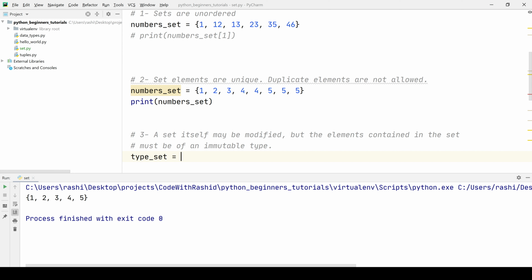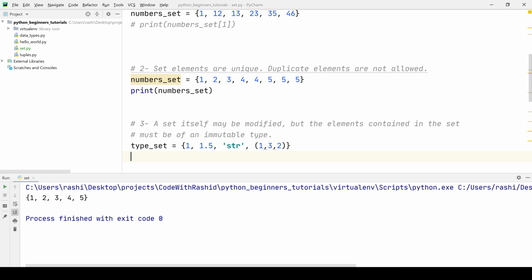Type set, and we take some values: 1, that is an integer, then a floating point number, then a string, and then we take our tuple. We already know that a tuple is not mutable, so it's an immutable object. Let's run this program.